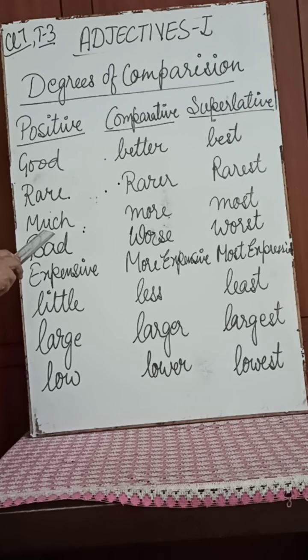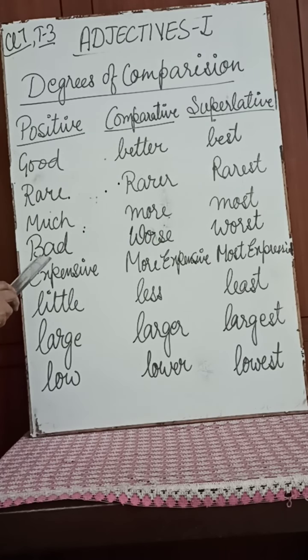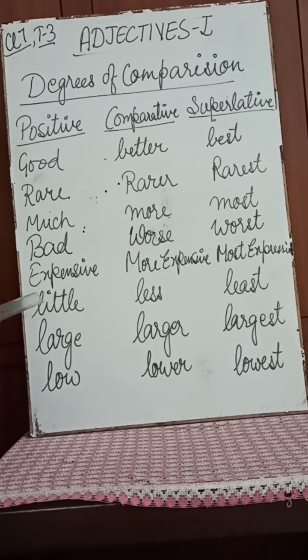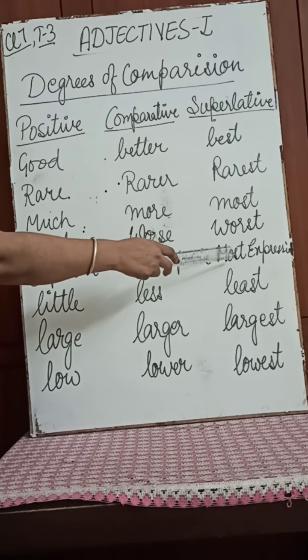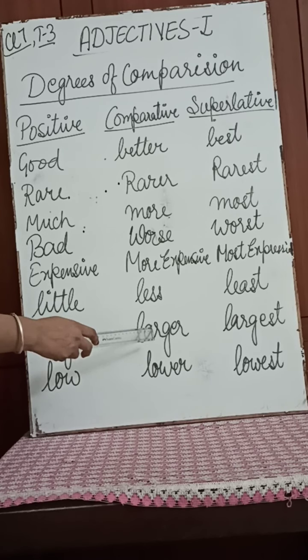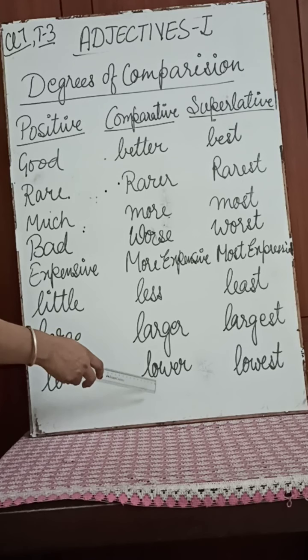Then third example is much. Comparative is more, and superlative is most. Then bad. The word bad, comparative degree is worse, and superlative is worst. Then another example is expensive. More expensive, most expensive. Then we have got little, less and least. Another example, large, larger, largest. Then another example, low, lower and lowest.